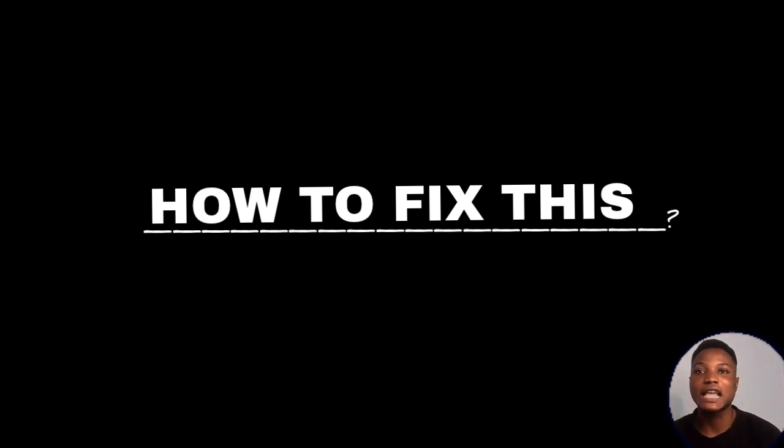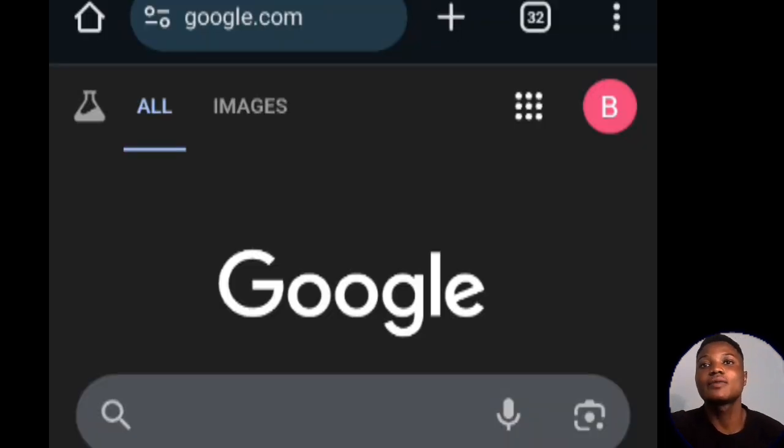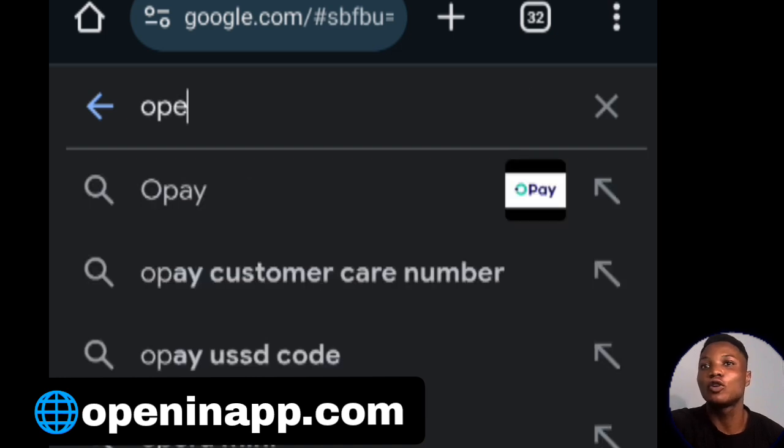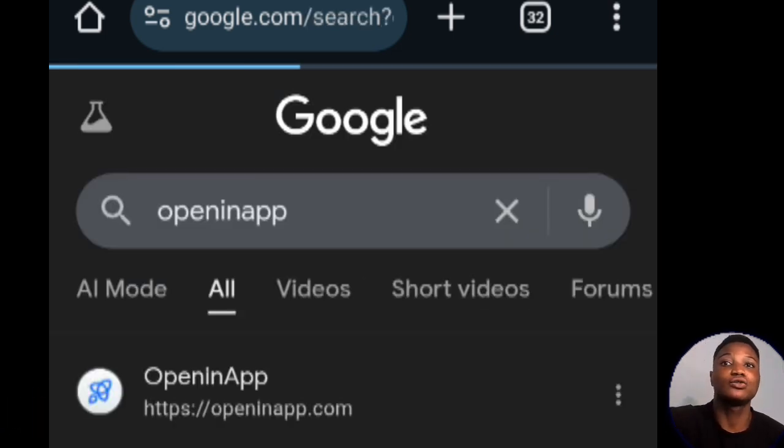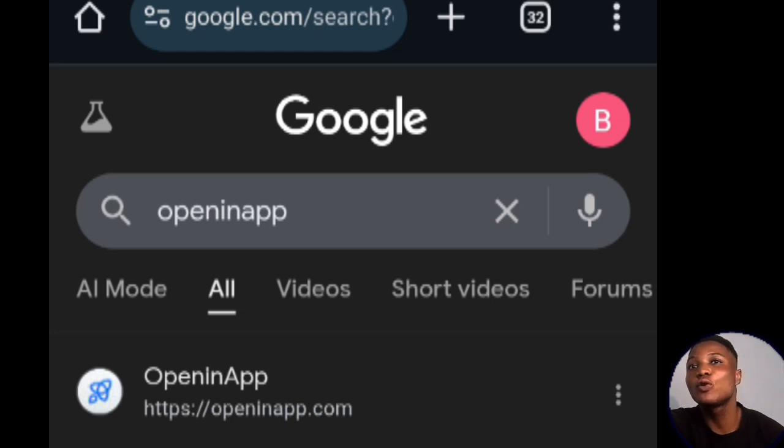Now, follow me step by step. Go to a website called openinapp.com. Open your browser and type open in app. You can use any browser to do this. Right now I am using Chrome on my Android phone, so this works on any device.